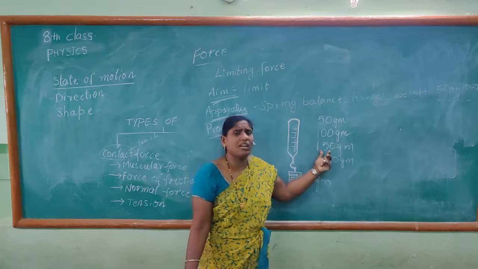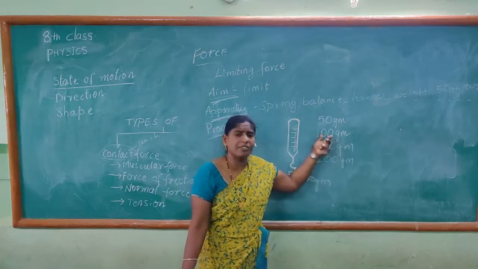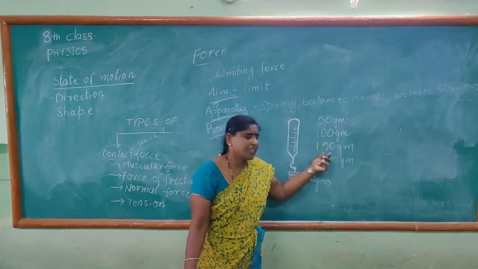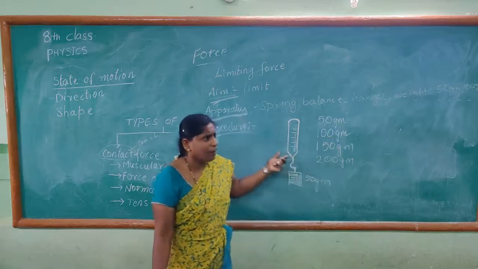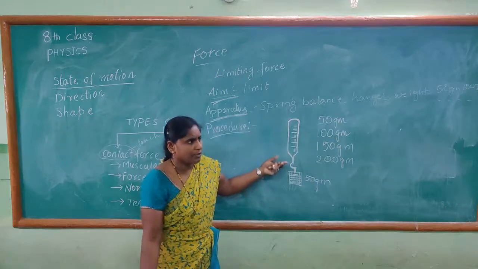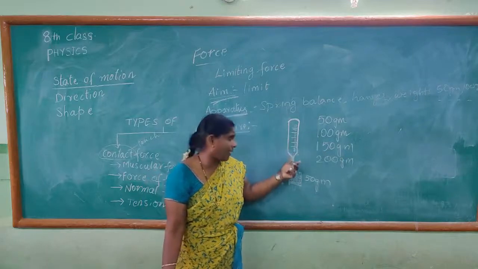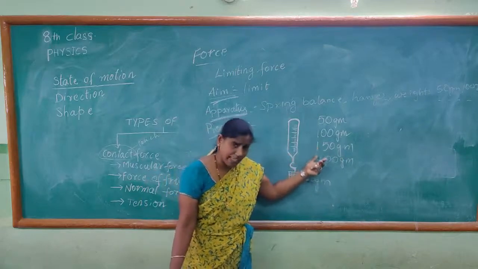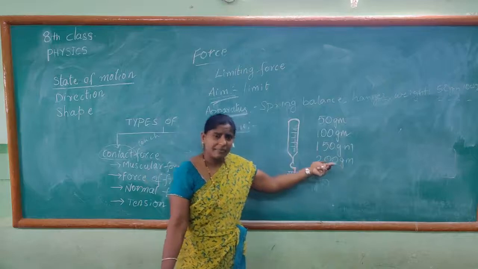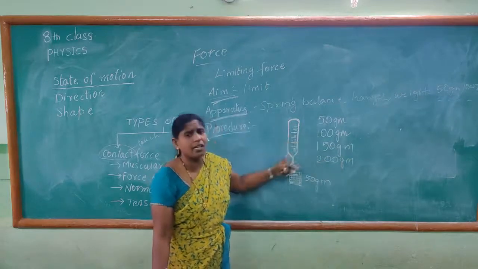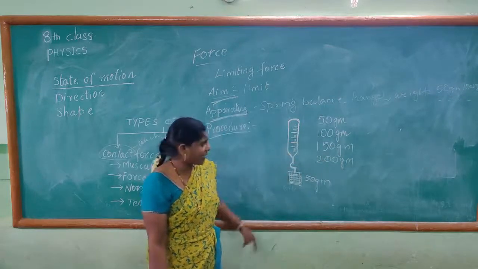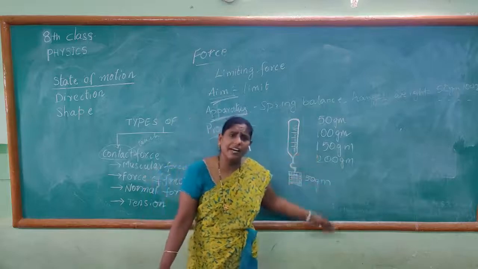Now take out the 100 grams of weight, connect 150 grams of weight and find out the readings of the spring balance. And now connect 200 grams of weight and find out the spring balance reading. Like that, you go on increasing the weight.